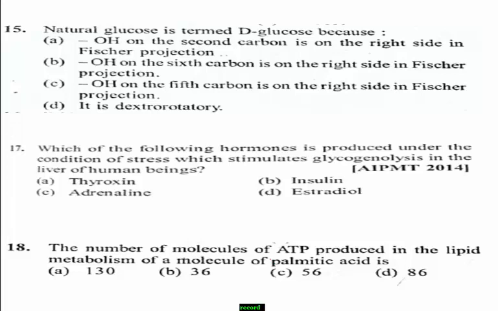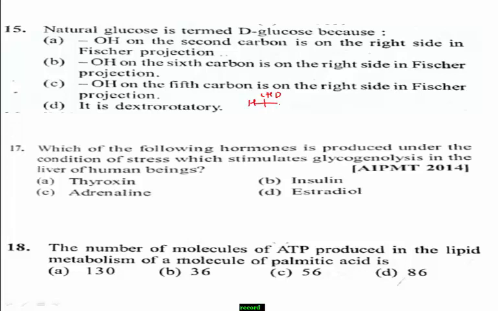Yes, first I draw the Fischer structure of D-glucose here. See the structure. I write simply the skeleton structure. CHO is present on the upper side.